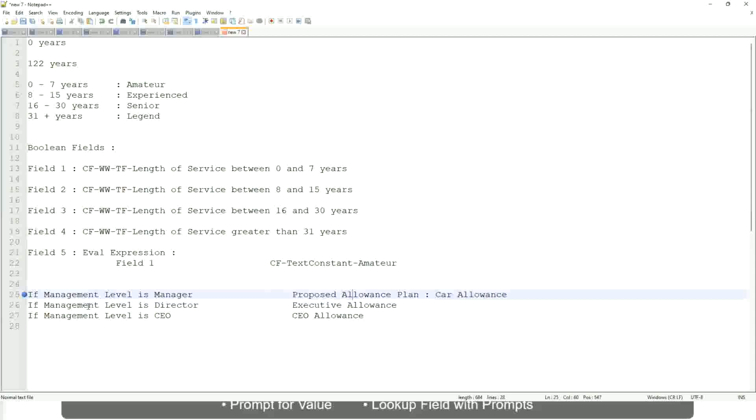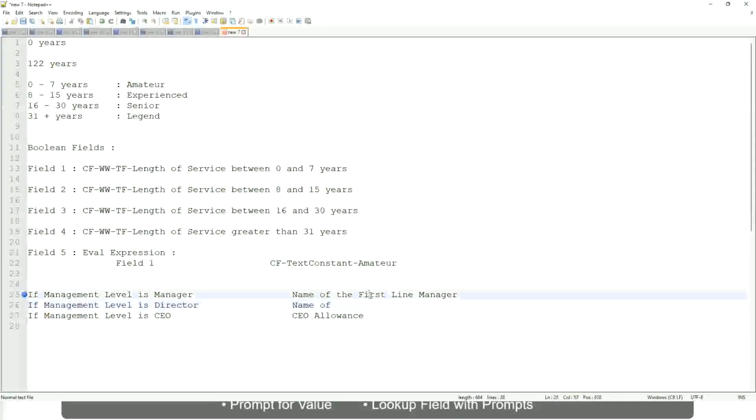Okay, forget about this. If the management level is manager, return the name of the first line manager. I'm getting it all wrong.